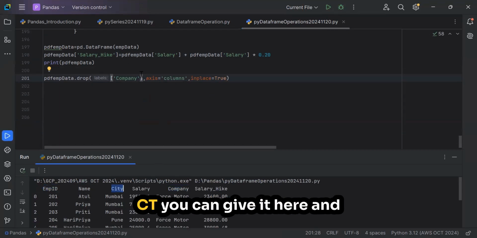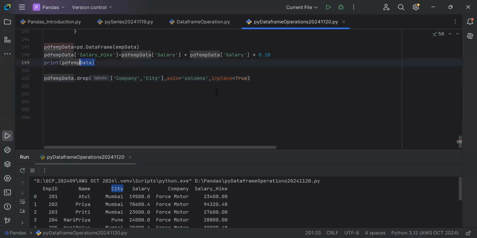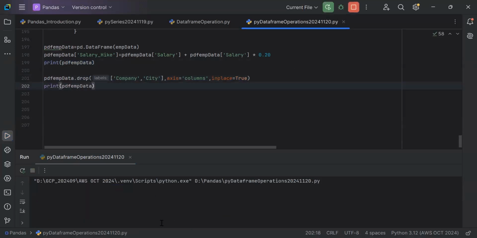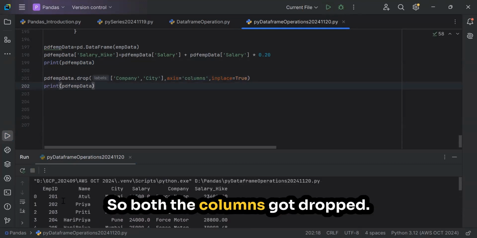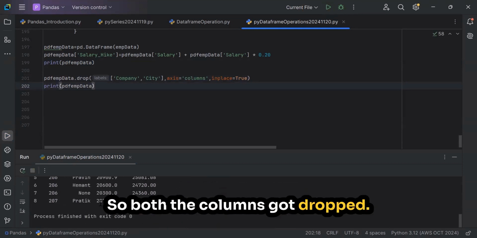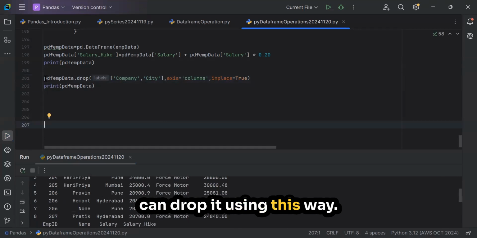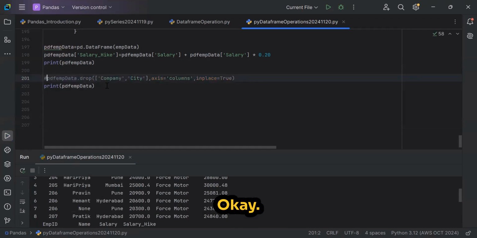You can give it here, paste it, and after dropping the columns, you can simply print it. Okay, so both the columns got dropped, the city as well as this one. So multiple columns you can drop this way. Okay, fine. So we are good, right?